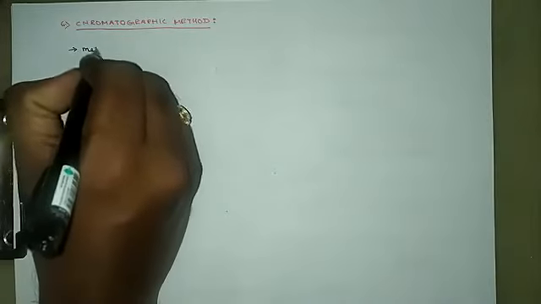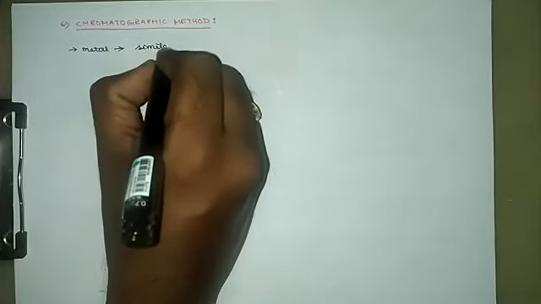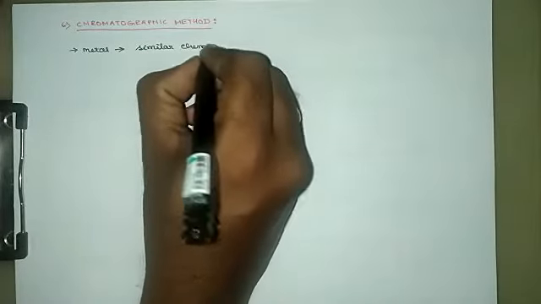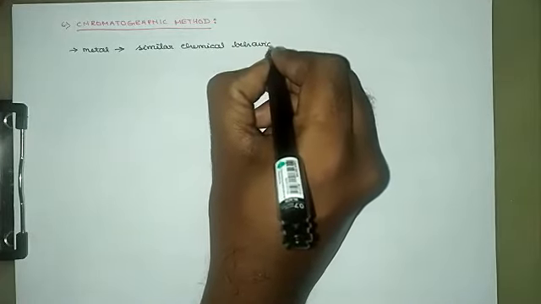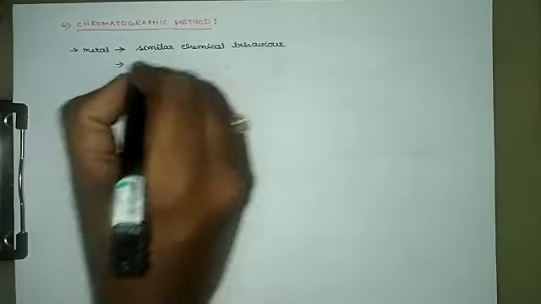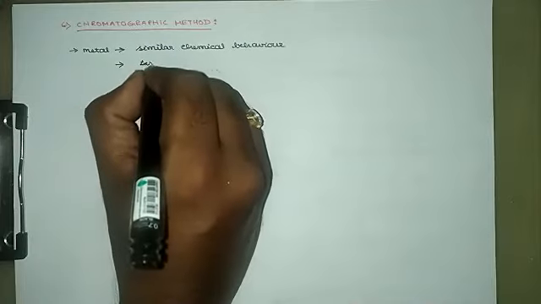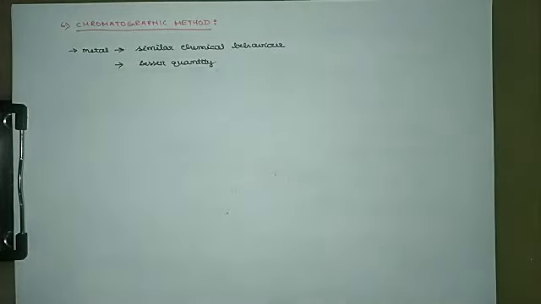Now, the metals and the impurities which are exhibiting similar chemical behavior, the chemical behavior of the metals associated with impurities, if it is the same, or the metals are available in lesser quantity, the sample which is isolated contains a lesser quantity of the metal in it, then the most suitable method for extraction or refining will be the chromatographic method.